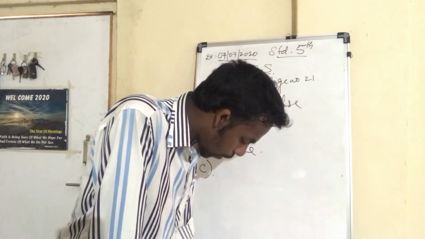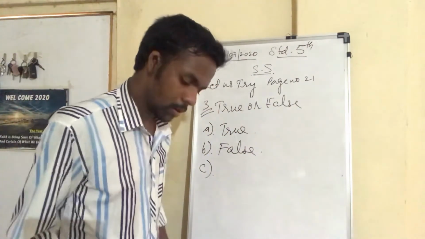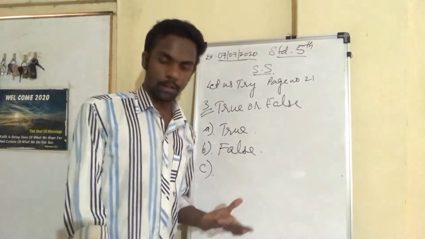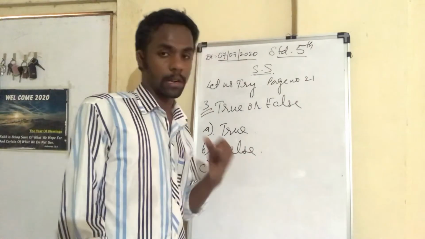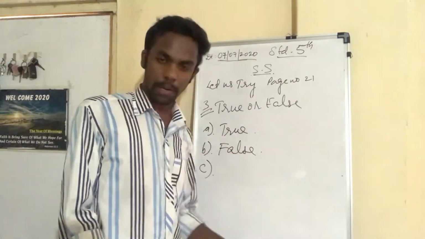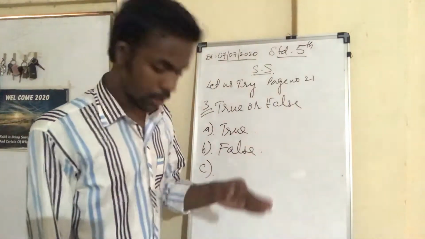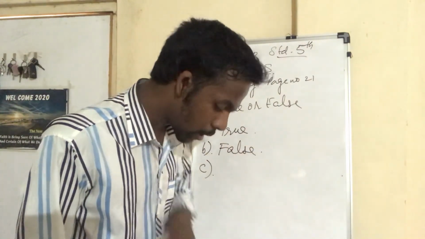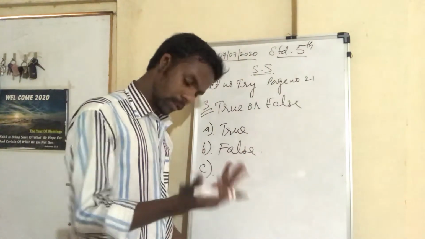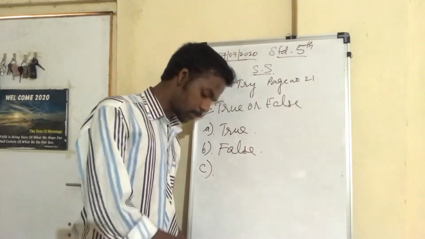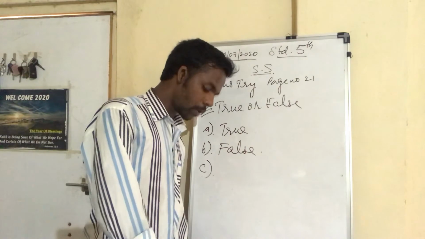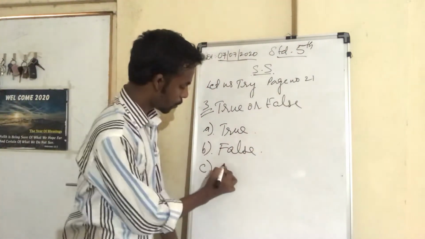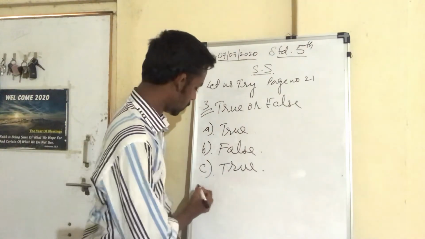What is question C? Extinct volcanoes have not erupted for thousands of years. We have seen that in the types of volcanoes. The first one was active volcanoes, the second was sleeping volcanoes, and the third was extinct volcanoes. In the definition of extinct volcanoes, they are volcanoes that have not erupted for thousands of years. So the answer is true.